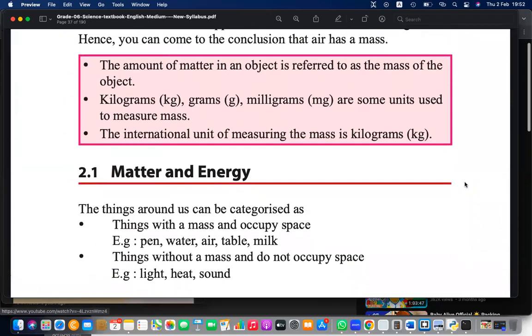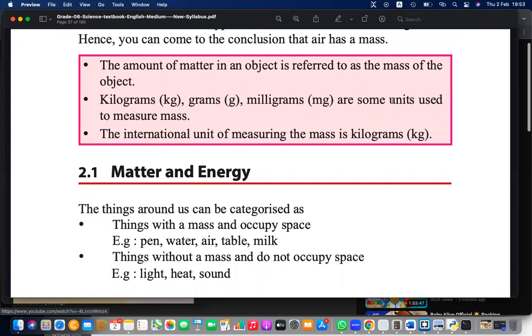Okay. Then the amount of matter in the object is referred to as the mass of the object. So let's see how mass is, like how it is relative, how we calculate it. And what are the measurements of mass?